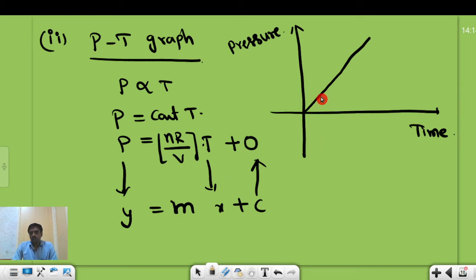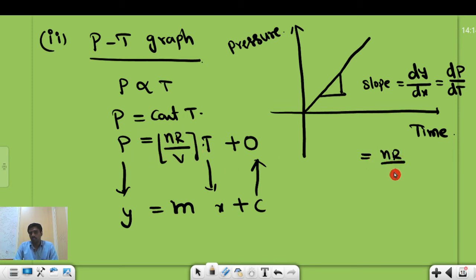What is the slope of the graph here? The slope is equal to the variation in y value divided by the variation in x value. Here, that is the variation in pressure divided by the variation in temperature, which equals nR divided by V. So P by T is equal to nR by V, and that is the slope of the graph in the PT graph. I hope you understand this PT graph.